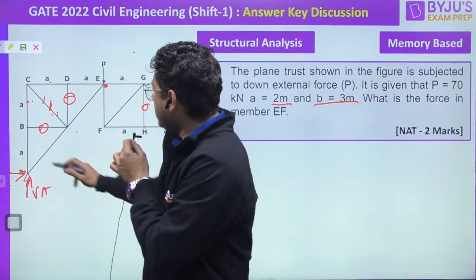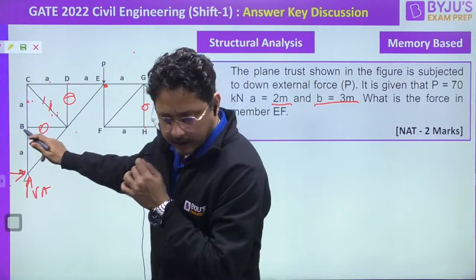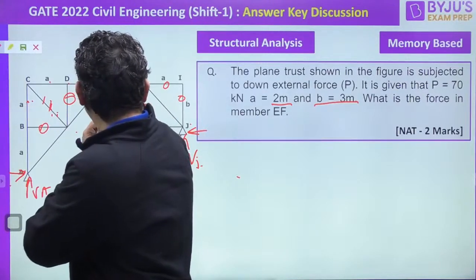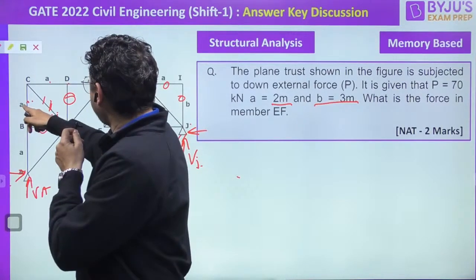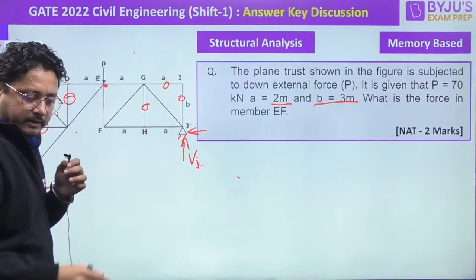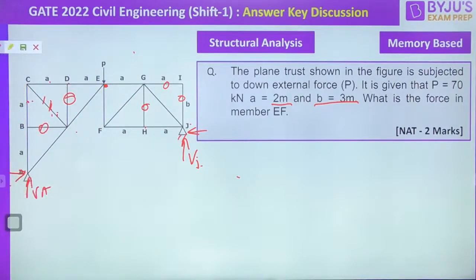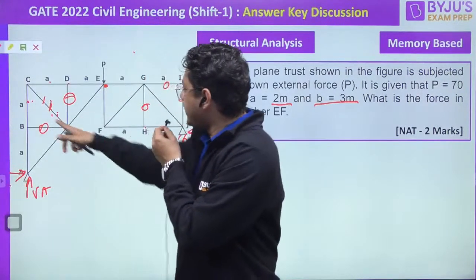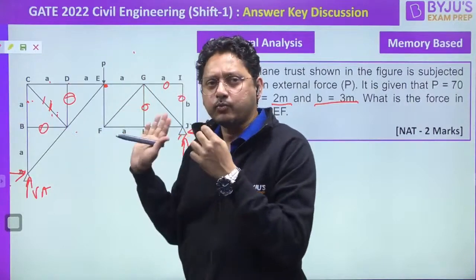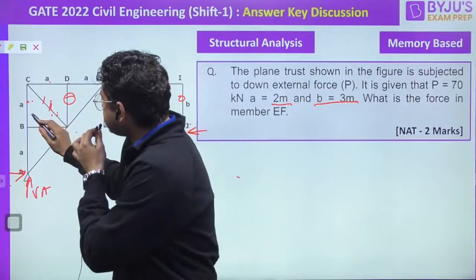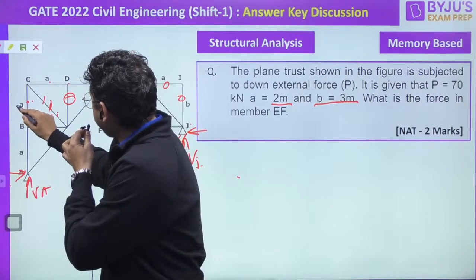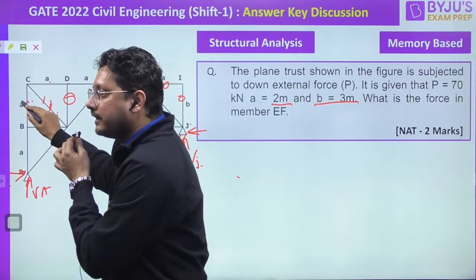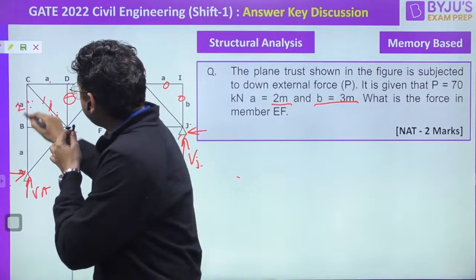I think this was B. Can you confirm this in the figure, just one second? See guys, I just got a question where it was B and now it is typed A. Whatever it is, whatever the distance we have, if it is A, so 2 meter and 2 meter.